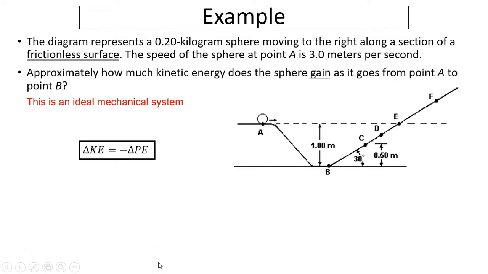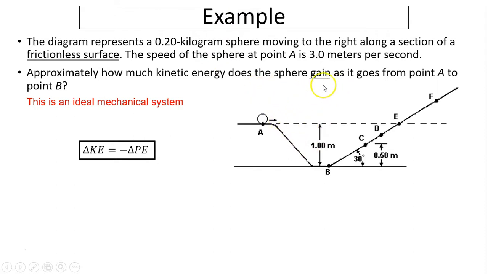So this is one thing that is a little bit tricky. In physics, you'll have to pick out the information you need. You don't need everything. Sometimes they are giving you extra information. They are testing you to see if you actually understand the concept.